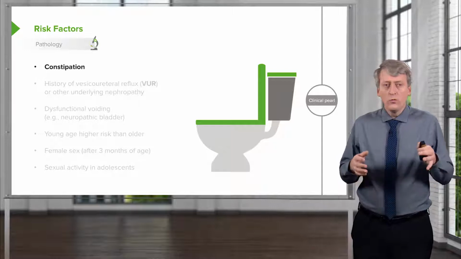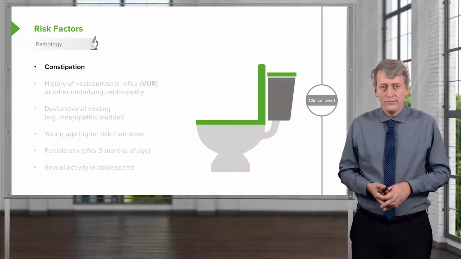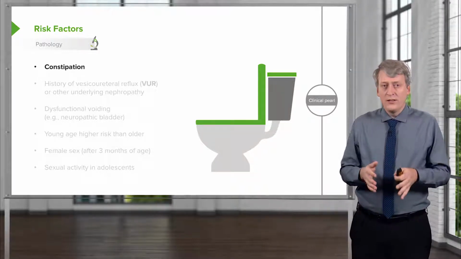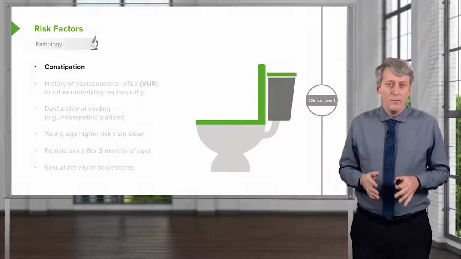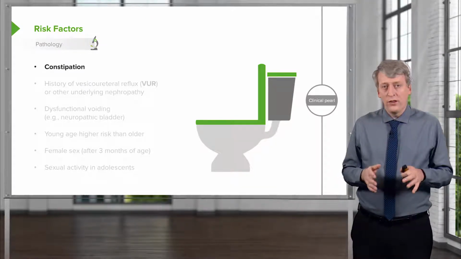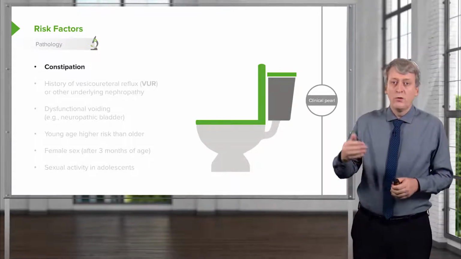So what are the risk factors for infants and children getting urinary tract infection? The one that's often missed is constipation. Constipation is really common in children and infants with urinary tract infections, and managing constipation is critical to prevention of further urinary tract infections.